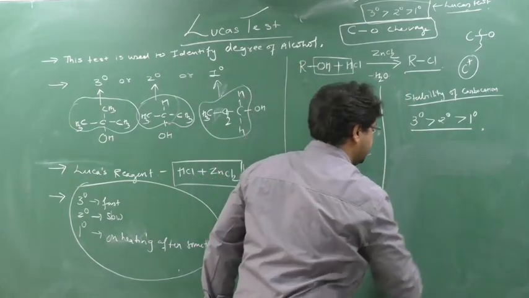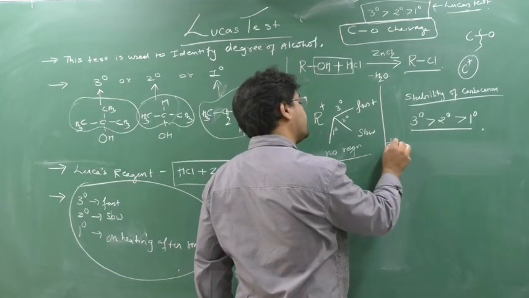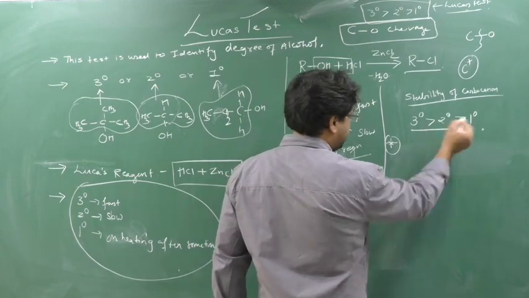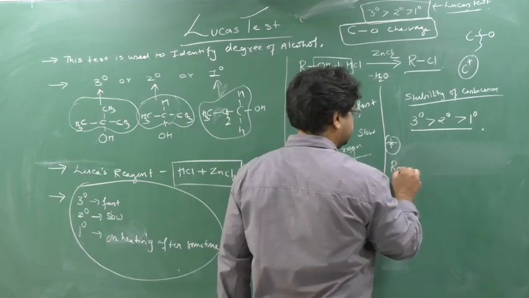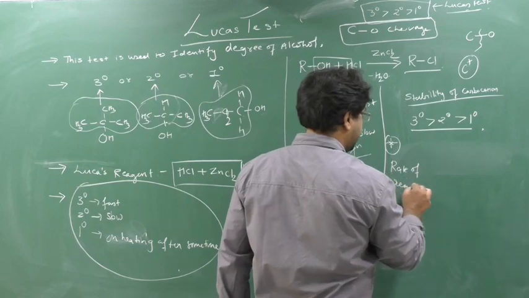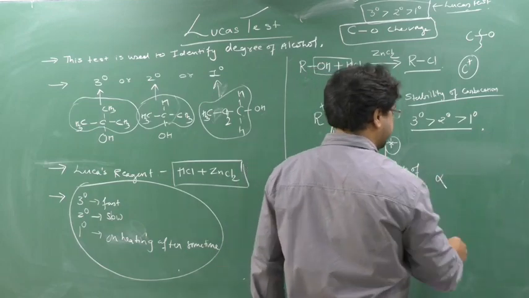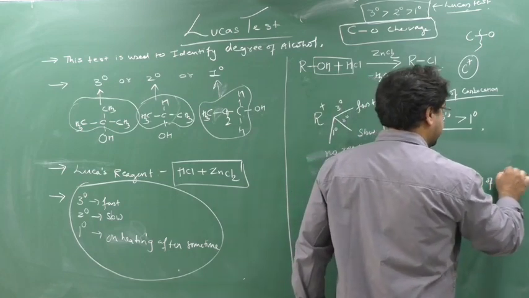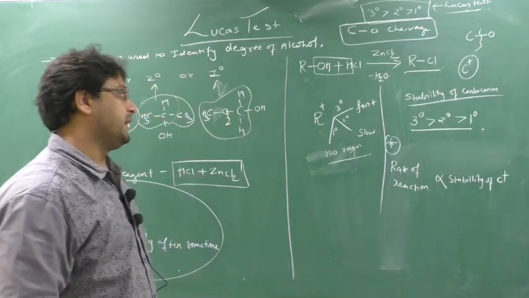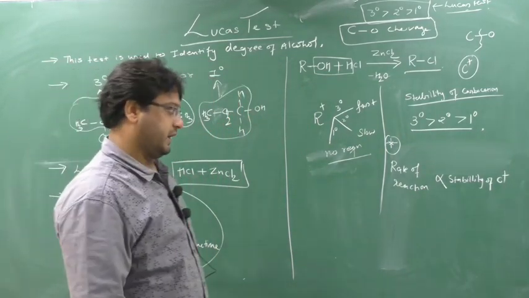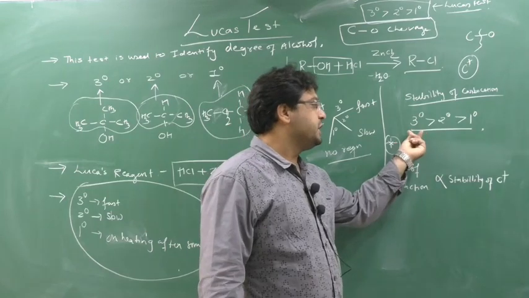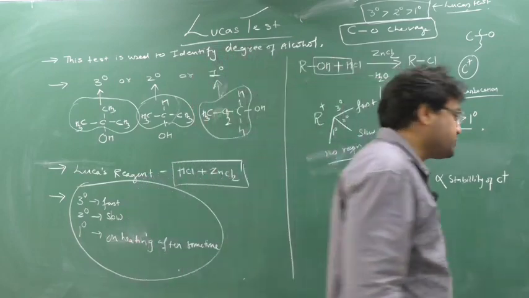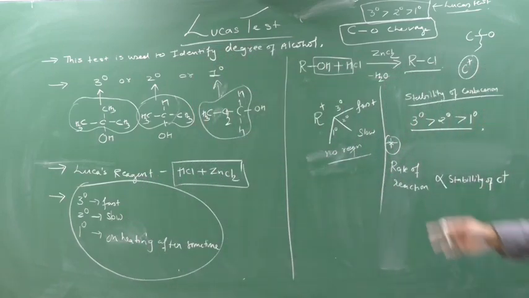One more logic, this is very important, I am writing here. Write down: rate of reaction is directly proportional to stability of carbocation. Clear? The rate of reaction is directly proportional to what? Stability of carbocation. Which is more stable? 3 degree is the most stable carbocation. So its rate of reaction will be very fast, which means the reaction will occur in less time, a fast reaction.